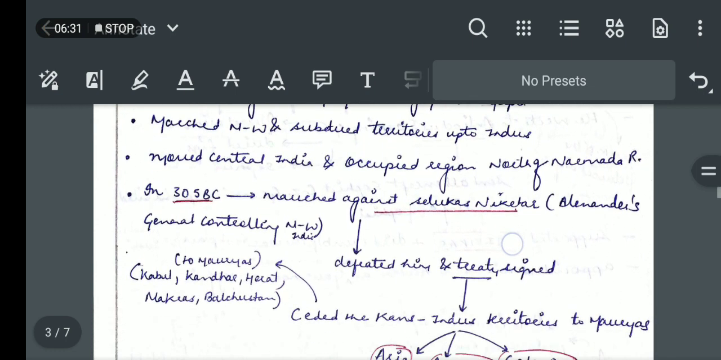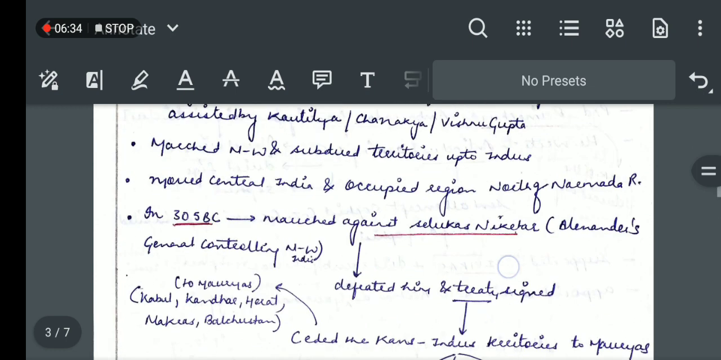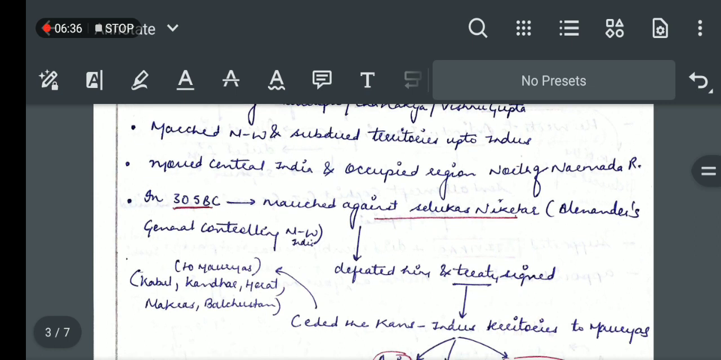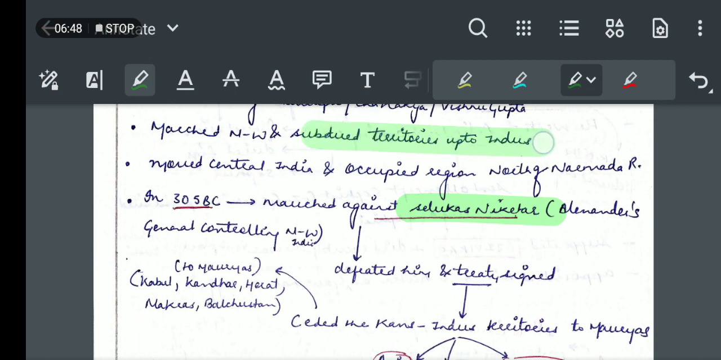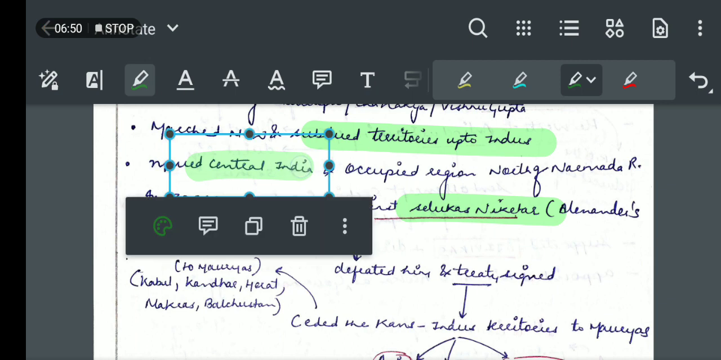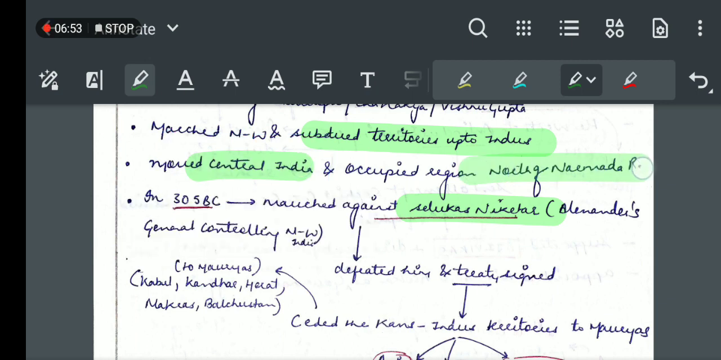Then after capturing Patliputra, he moved northwest and he subdued the territories up to Indus. There he met Seleucus Nicator and he fought with him and captured the territory there. Then he moved to central India where he captured the region up to the north of the Narmada. So the first and the second statement both give us information about the empire of Chandragupta Maurya.